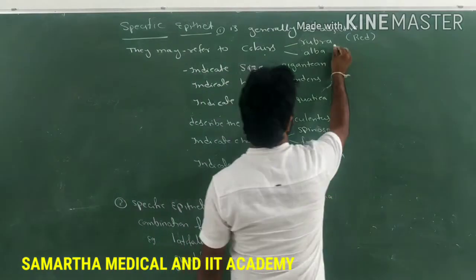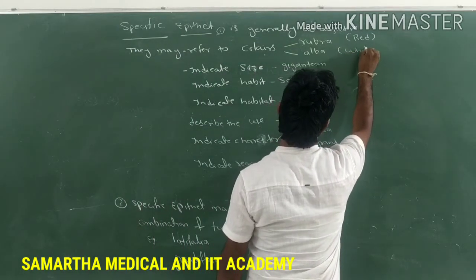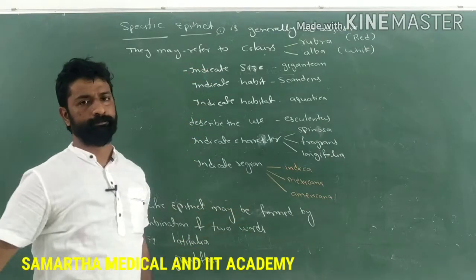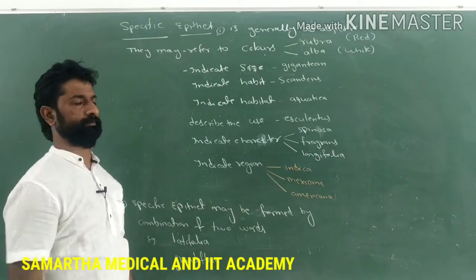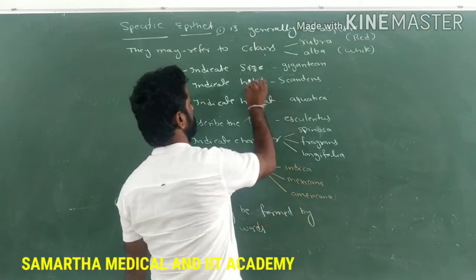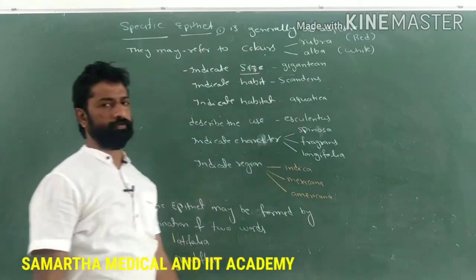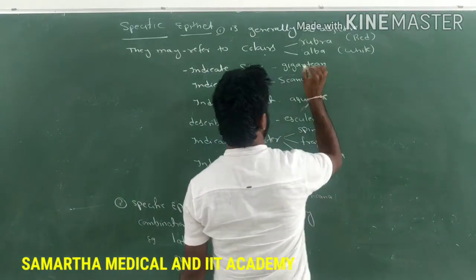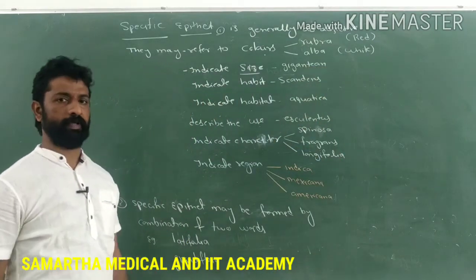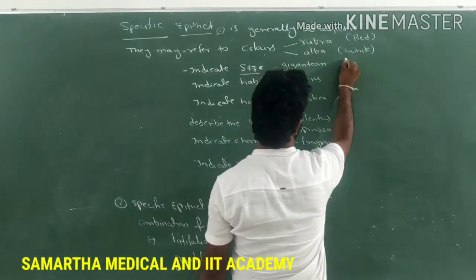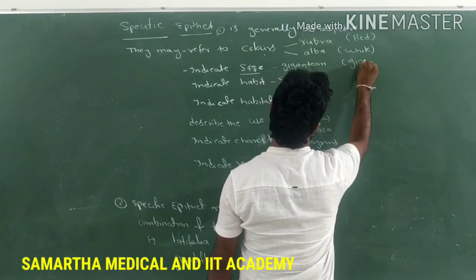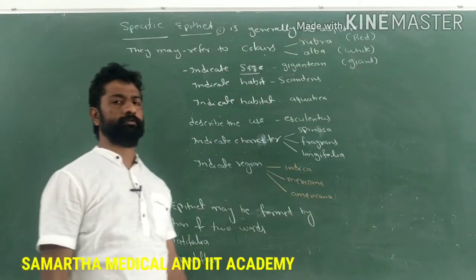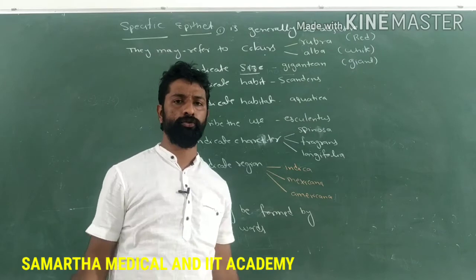And alba, which refers to white color. So the specific epithet may be based on a color, or it may refer to the size of the plant or the organism. Gigantea is the name of the species which refers to the size of the organism, that is, giant organisms, nothing but huge-bodied organisms.